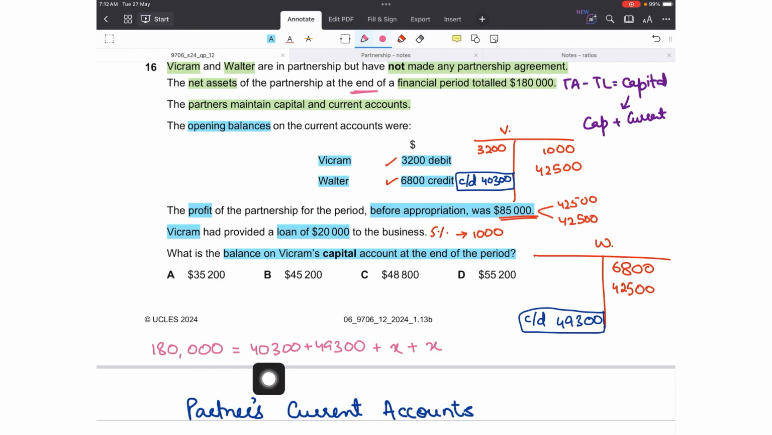So 180,000 minus 40,300 minus 49,300 is equal to 2x, and that would be 90,400 is equal to 2x. So x will be 45,200. Option B.